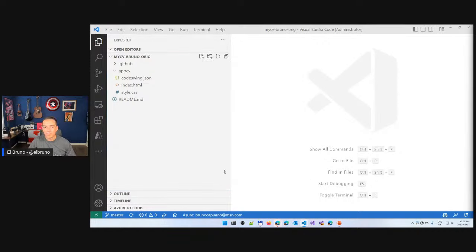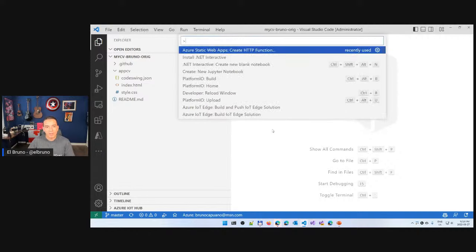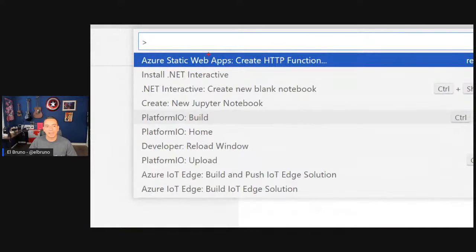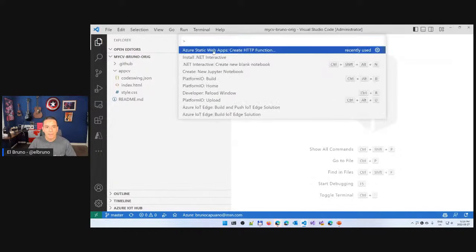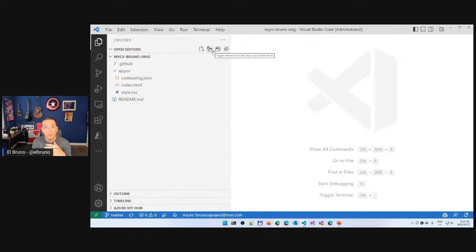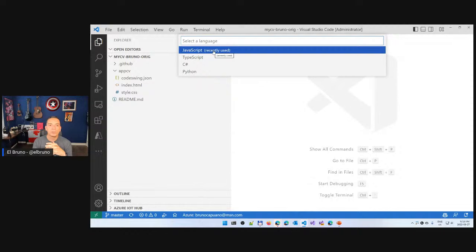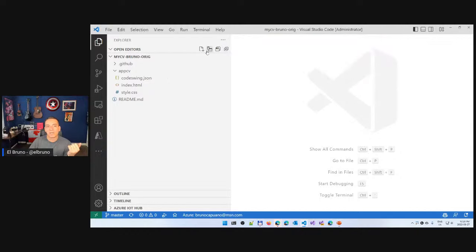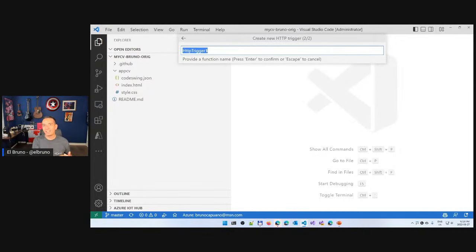The way that we do this, there are a couple of ways. The first one, which I like, is to open the command palette, and if you install the Azure Static Web Apps extension, you have this create HTTP function. So let's create a function and review the steps. The first thing is we need to choose the language. We have JavaScript, TypeScript, C#, and Python. I am going to go for JavaScript. Again, not my cup of tea, it's not the one that I really know how to use, but it's fine.